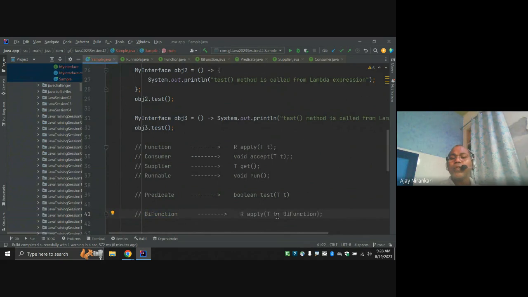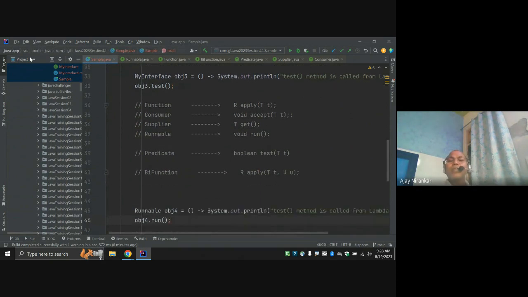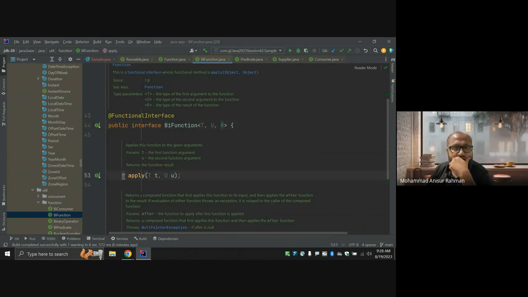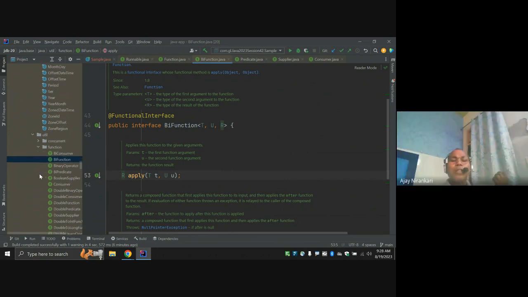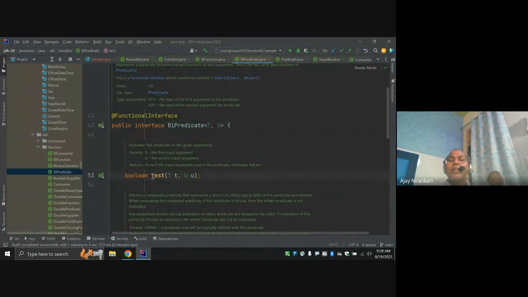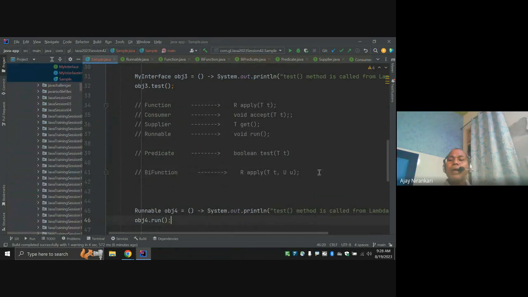So just FYI, you have some methods that exist. This is the one BiFunction. BiFunction indicates that this function takes 2 inputs and returns 1 output, right? Similarly, we have a BiPredicate that will take 2 inputs and return 1 boolean, right? So these are, you can say, default classes that exist.